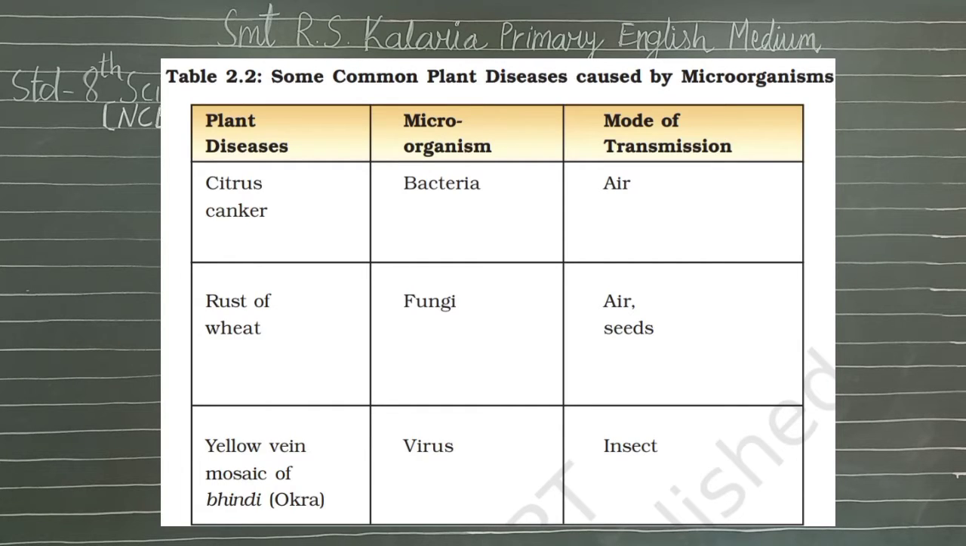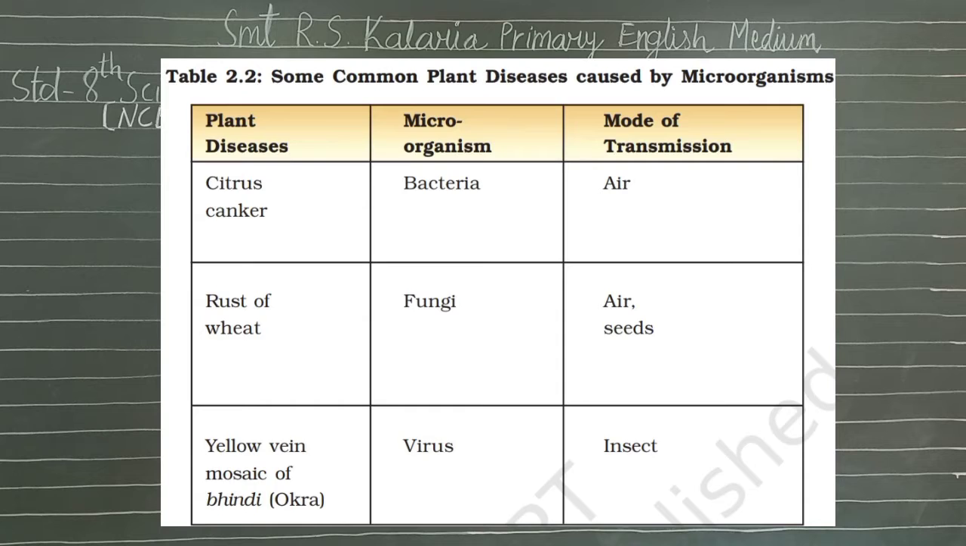So let's see the picture. The very first plant disease we have is citrus canker, which is caused by bacteria, and the mode of transmission is air. Next we have rust of wheat, which is caused by fungi, and the mode of transmission is air and seeds. Next we have yellow vein mosaic of bhindi or okra, which is caused by a virus, and the mode of transmission is insects.